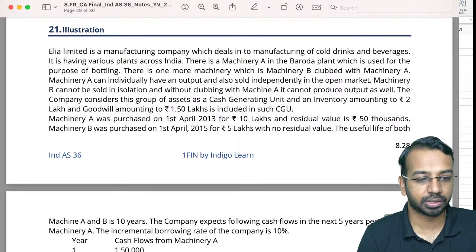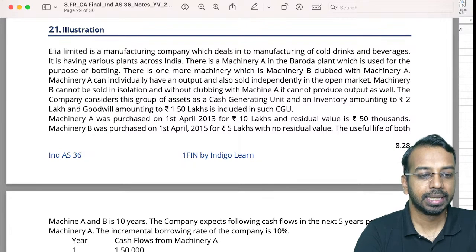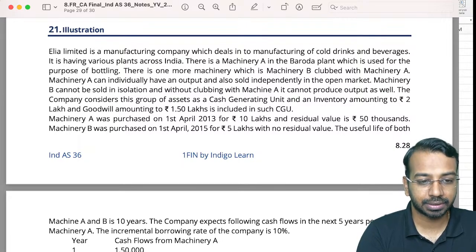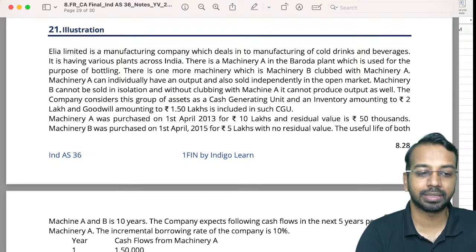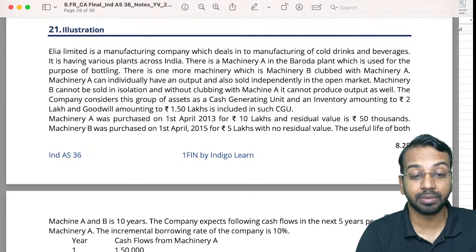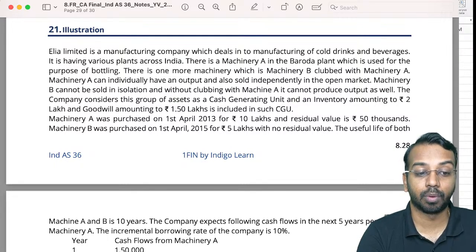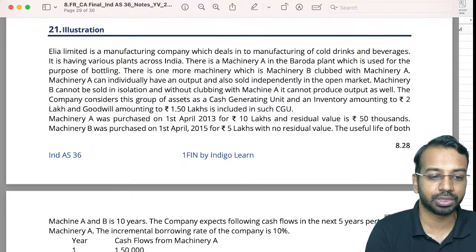So this particular illustration 21 in our IndigoLearn's material. Area Limited is a manufacturing company which deals in manufacturing of cold drinks and beverage. It has various plants located across the country. There is machinery A in Baroda plant which is used for the purpose of bottling, and there is one more machinery which is machinery B clubbed with machinery A.